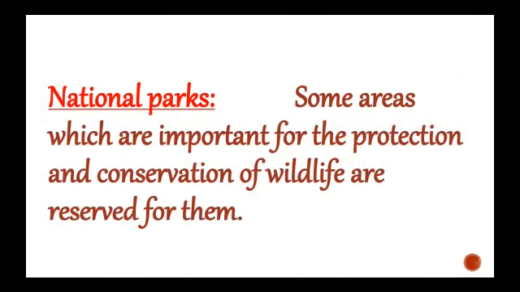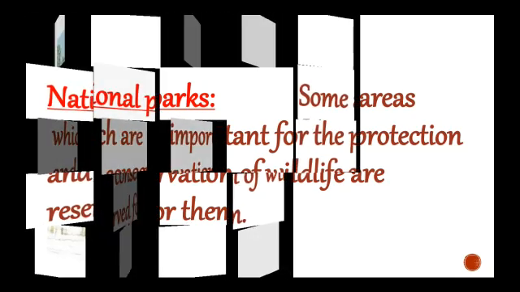Moving further, national parks. Some areas which are important for the protection and conservation of wildlife are reserved for them. In national parks, that place is reserved for the wild animals to stay there. So that is called a national park.